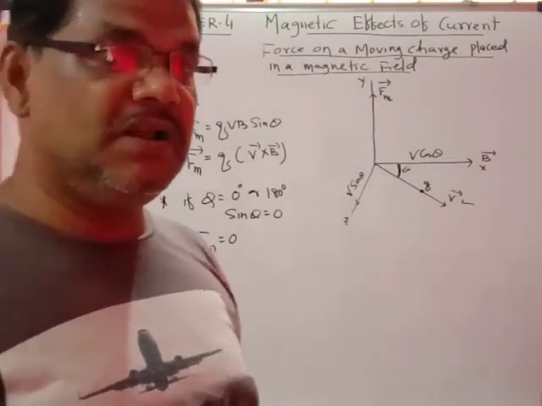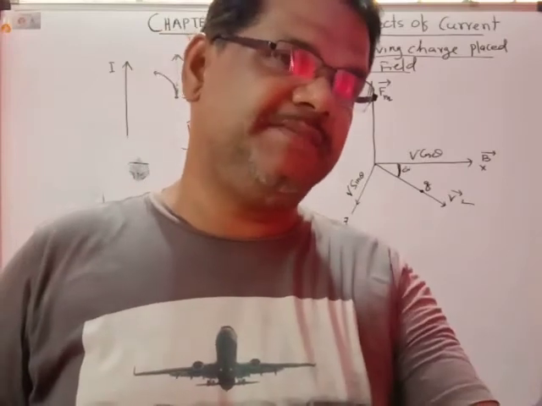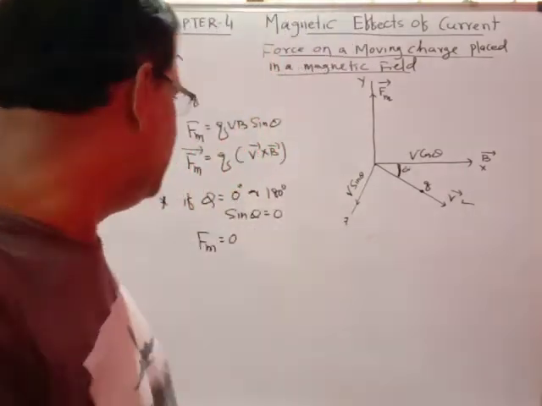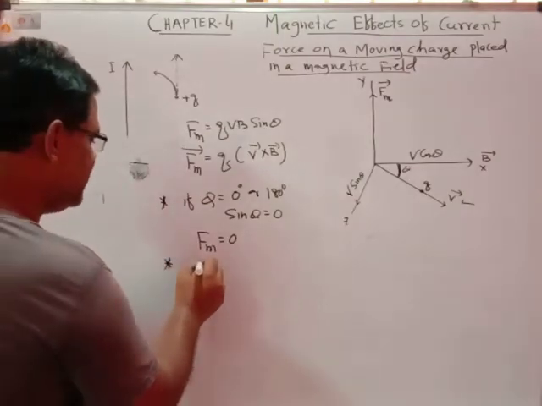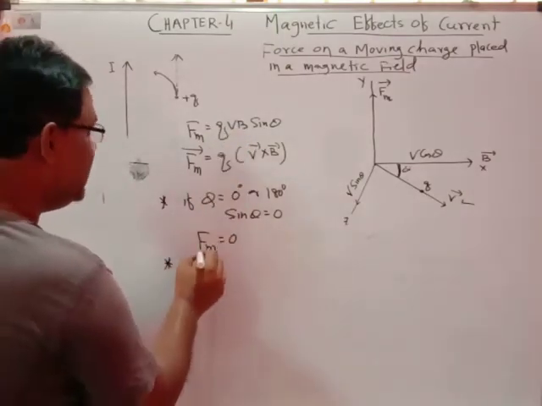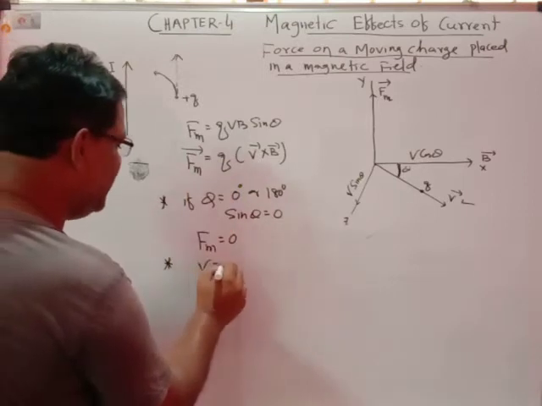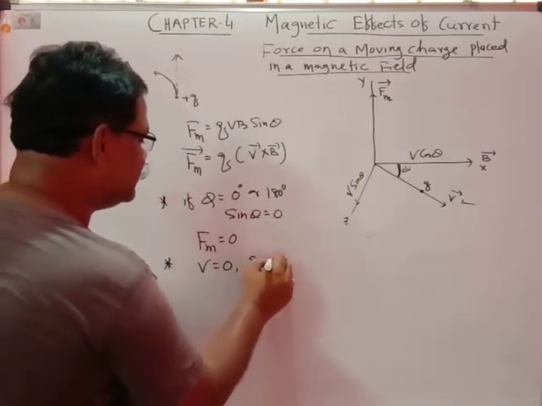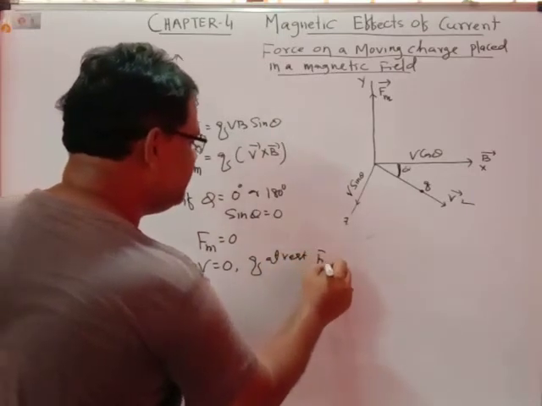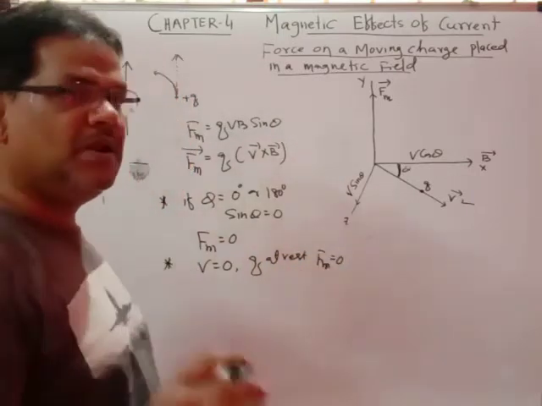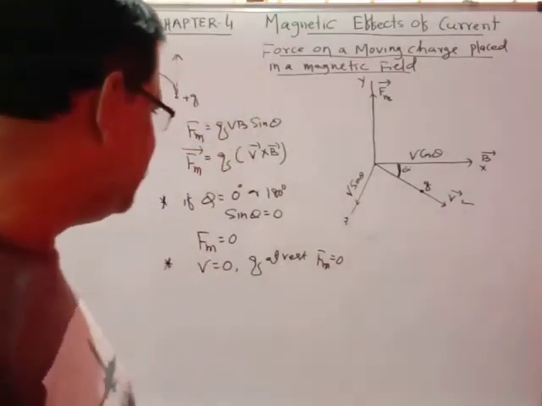This means no force acts on the particle whenever it is moving in the direction of the magnetic field or opposite to the magnetic field. Number two: if the charge magnitude is 0, or if V equals 0, meaning the charge is at rest, force Fm also equals 0. If the charged particle is at rest, no magnetic force acts on it.